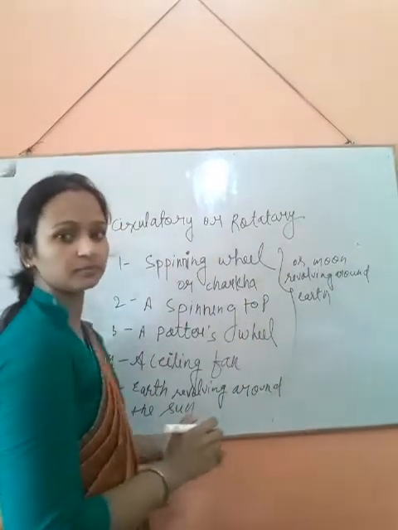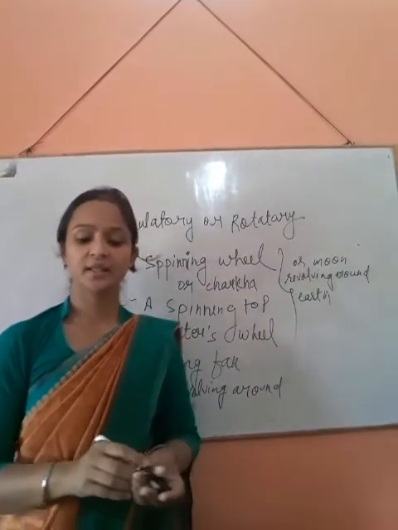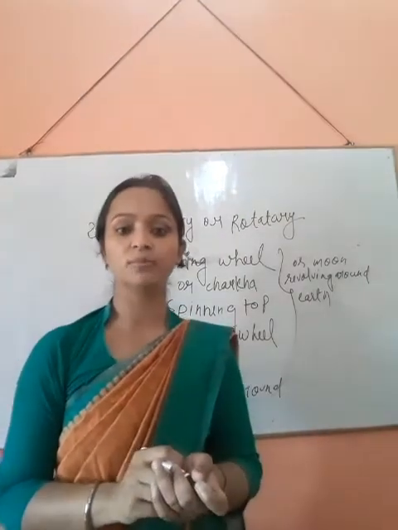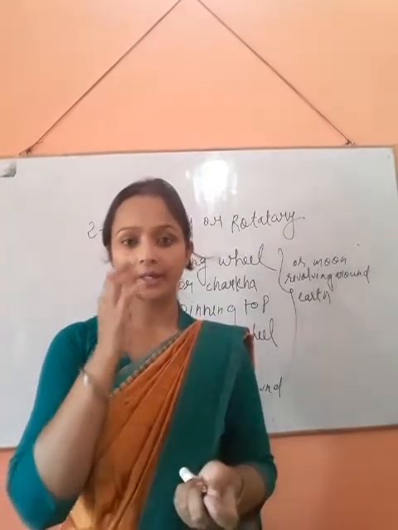All these are examples of circular motion or rotatory motion.